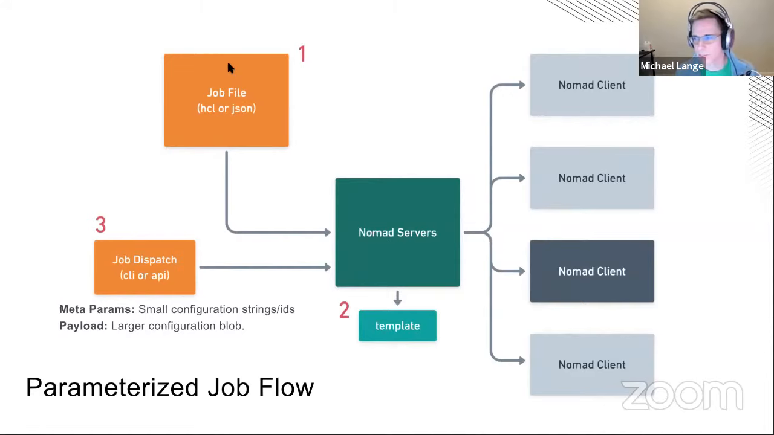And I like to think of this as a function call. So the template is the function, and when you're calling job dispatch, that's like the call site of that code. And of course, if this is going to be a function, then the function will likely take arguments. You can provide those in the form of either meta params for things like small configuration or strings, or a payload, like a larger configuration. It can be JSON or binary, what have you.